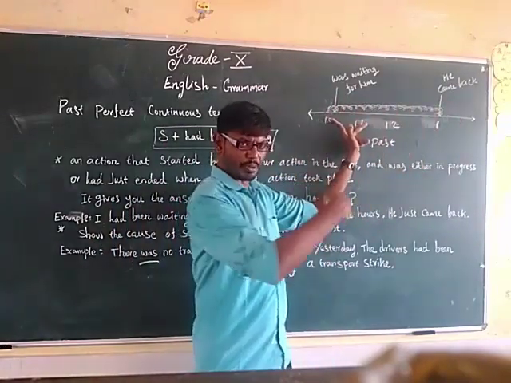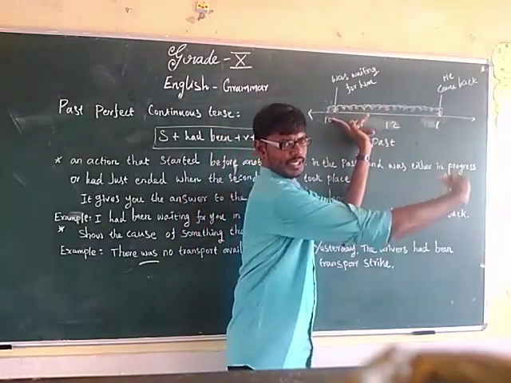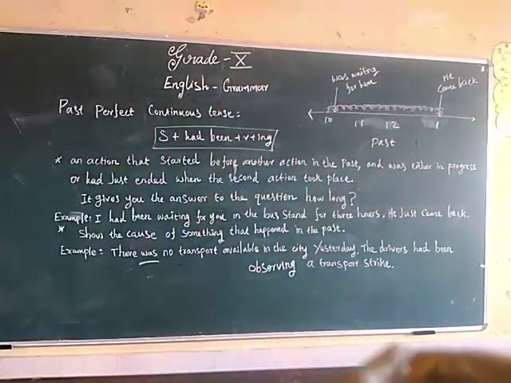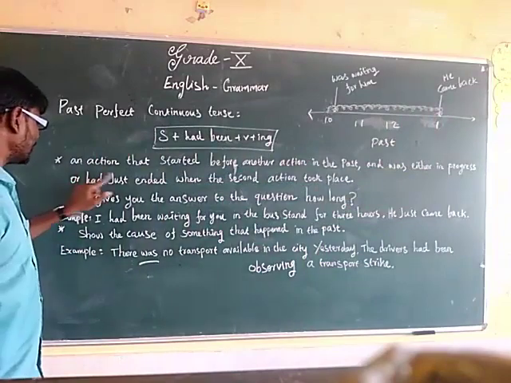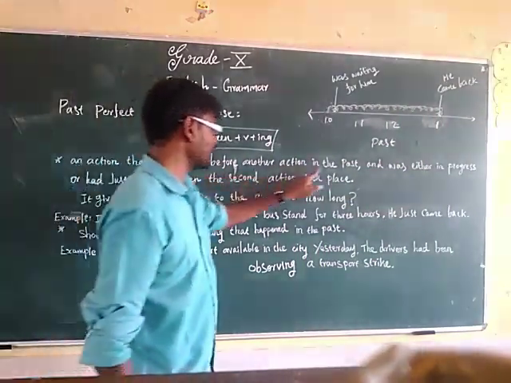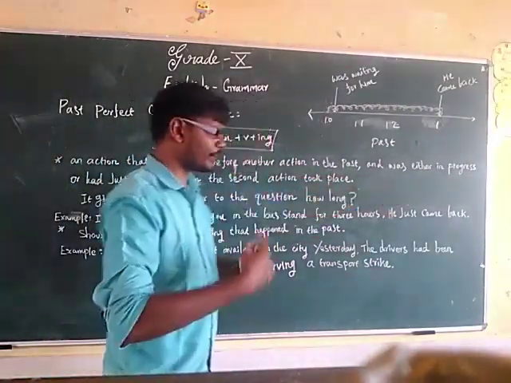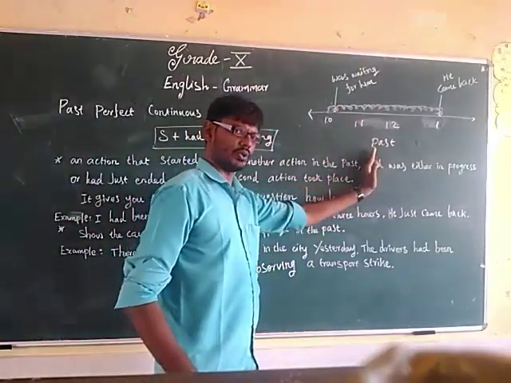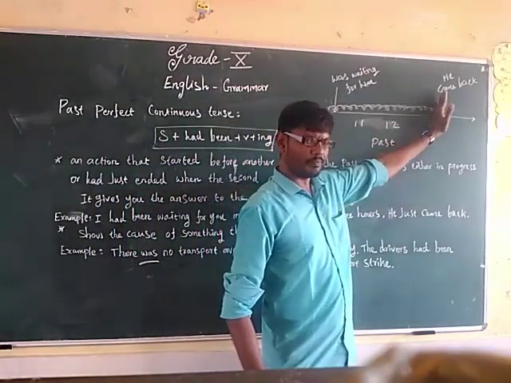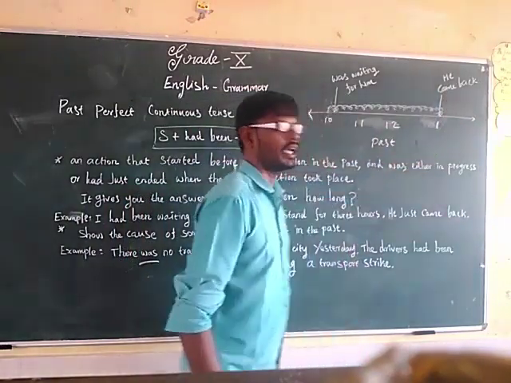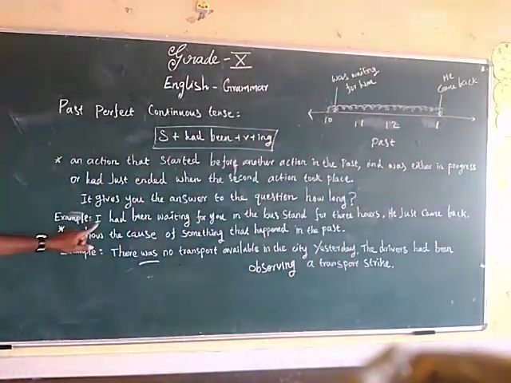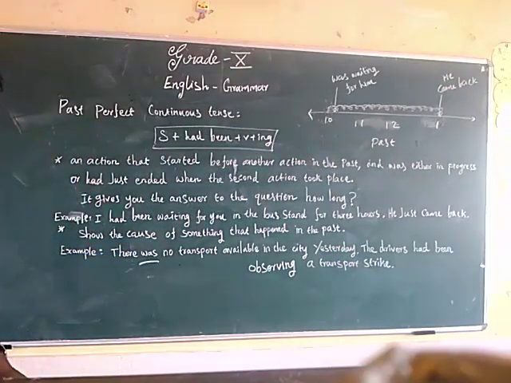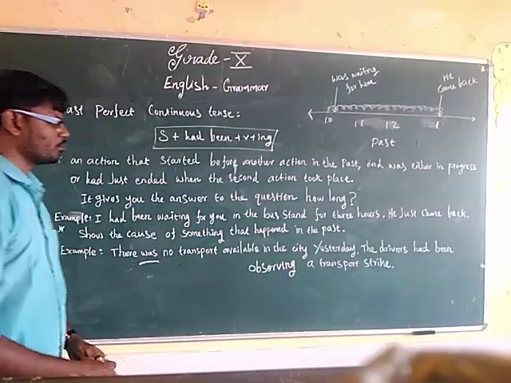Either this action could be progressing or it has just ended when the second action took place. Example: I had been waiting for you at the bus stand for 3 hours. He just came back.